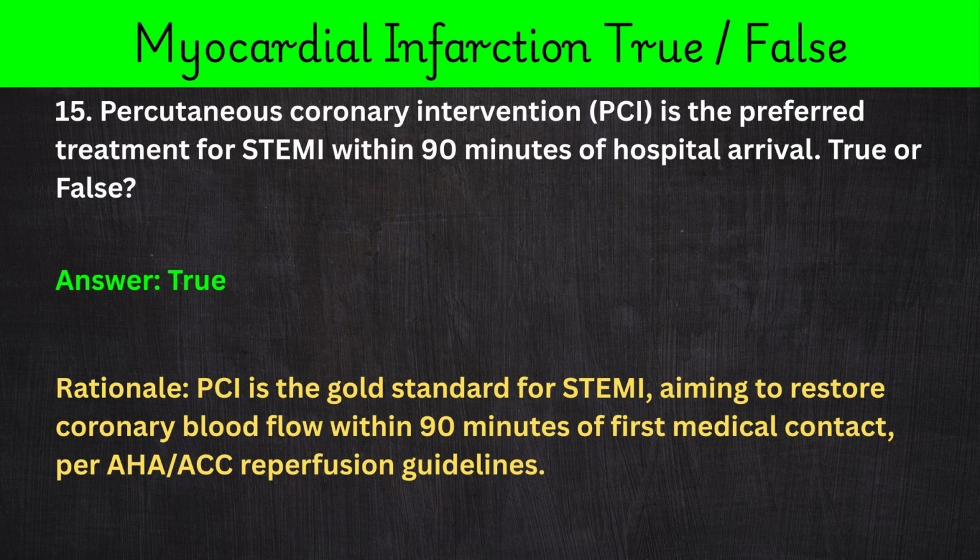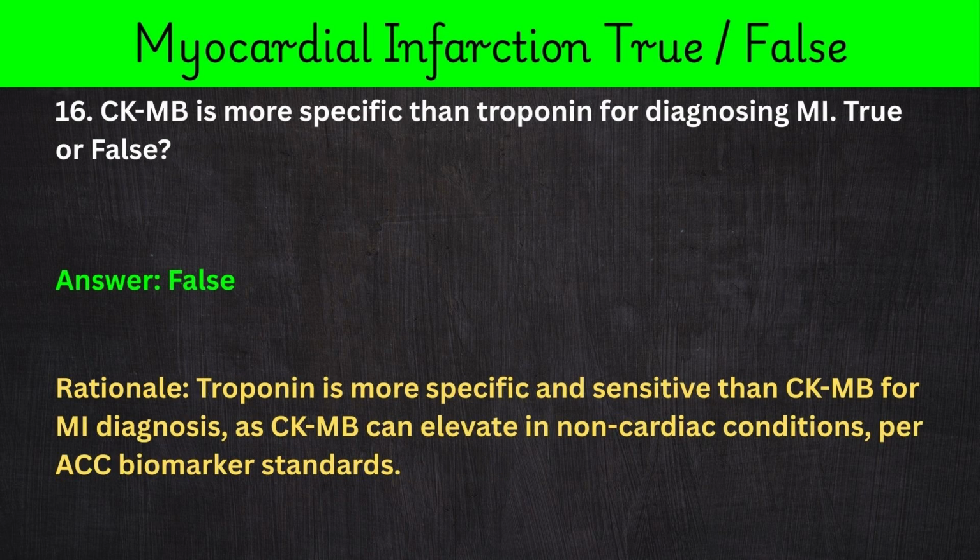Rationale: PCI is the gold standard for STEMI, aiming to restore coronary blood flow within 90 minutes of first medical contact, per AHA/ACC reperfusion guidelines. 16. CKMB is more specific than troponin for diagnosing MI. True or false? Answer: false.